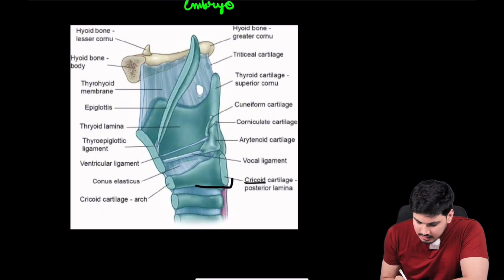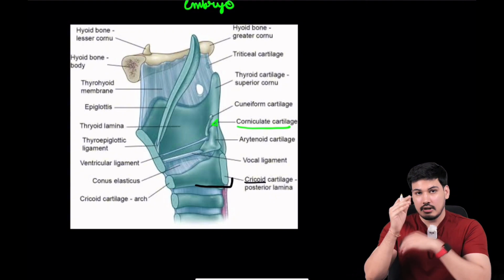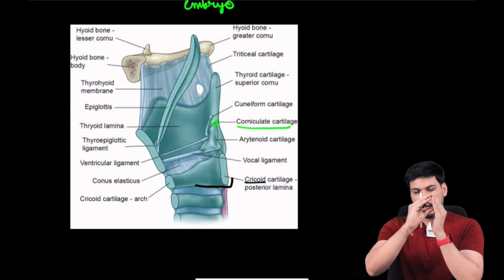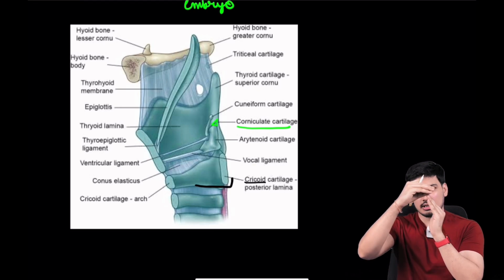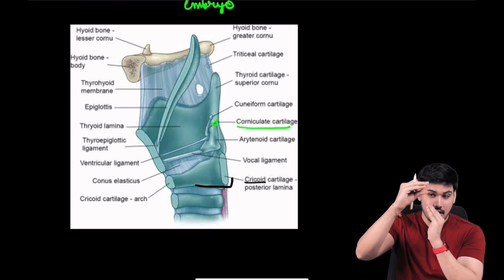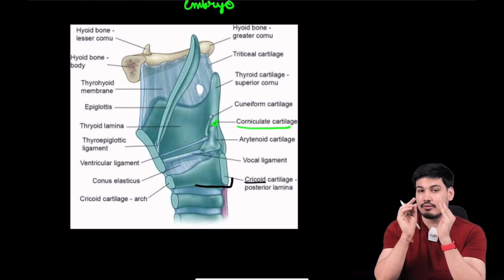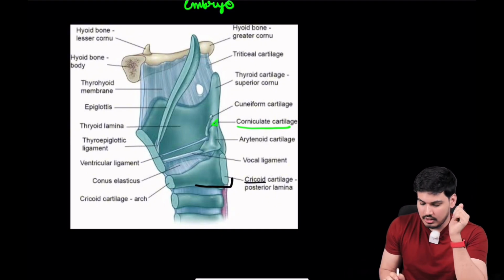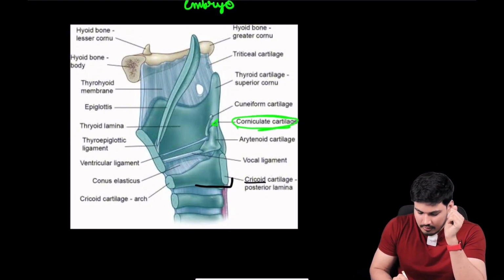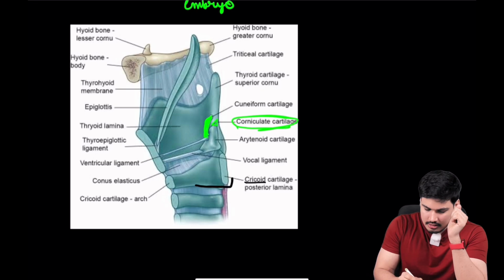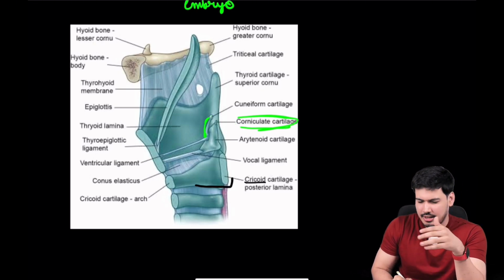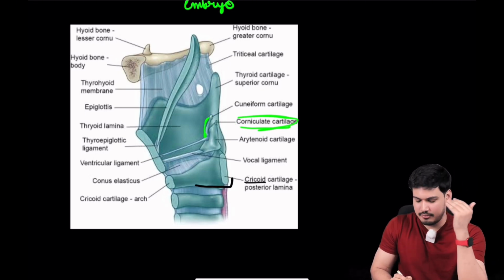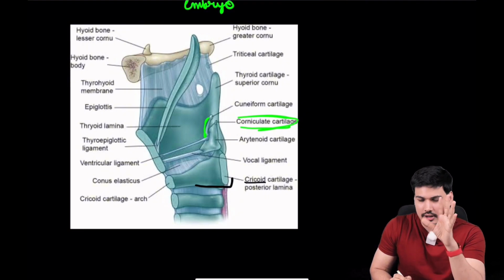Then what you are seeing here, what sits above the arytenoid? I will show you in the 3D. It sits above the arytenoid, okay, so that is the corniculate cartilage. So if they show you the arytenoid and mark the apical portion, that is elastic. But if they show you the full arytenoid, and above that a different cartilage is there, that is your corniculate cartilage, elastic. I misspoke, not bone, cartilage, but you understood, right?